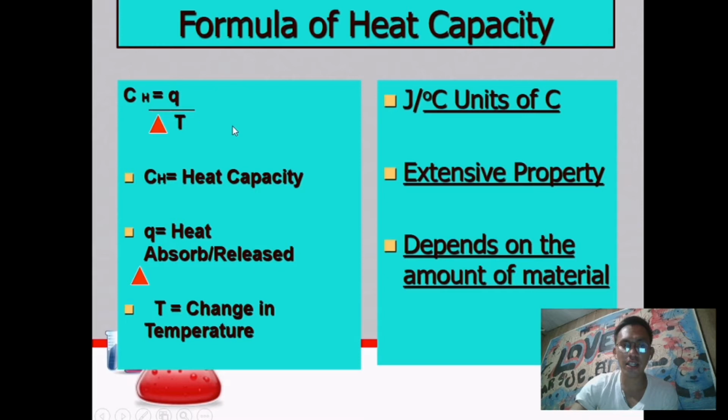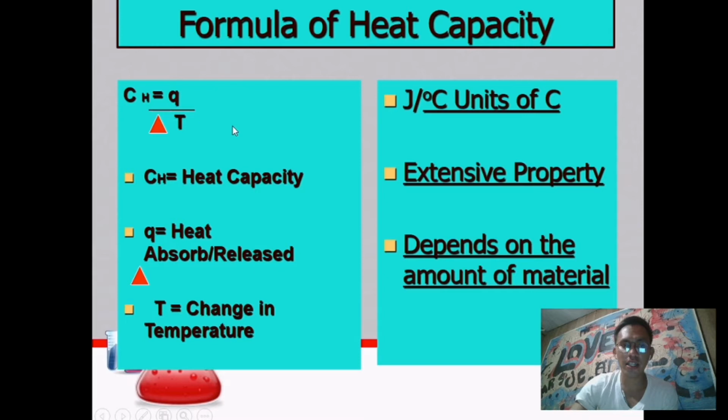What are the units being used in heat capacity? We use joules per degree Celsius. And heat capacity is considered an extensive property because it depends on the amount of the material, as I said earlier. When an object is heavier, the heat capacity would also be greater.